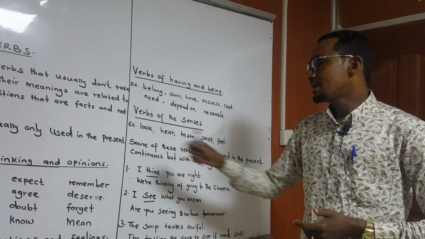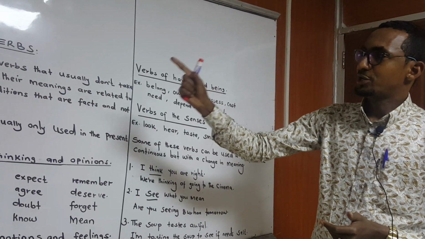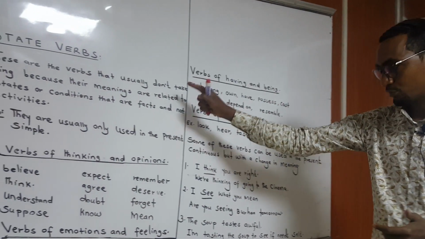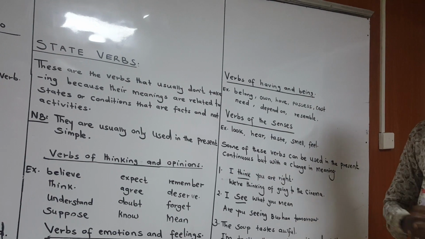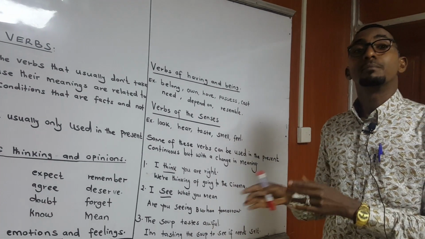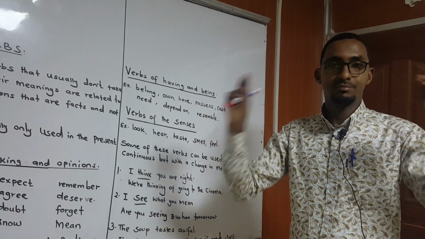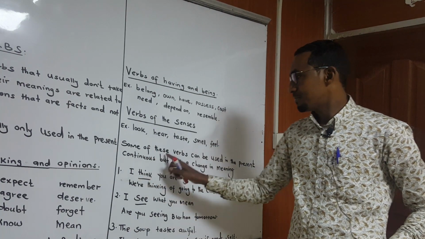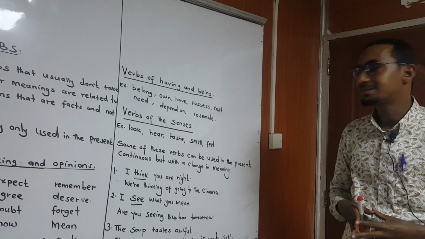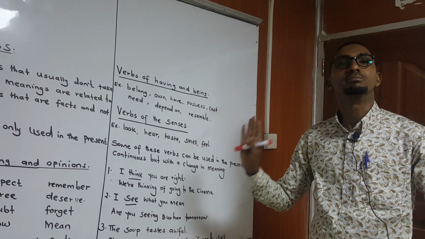Now, the last point is also very important. Initially, we said that all these verbs we put down are known as state verbs, and -ing is not added to them. But this point talks about times when -ing can be added, only when the meaning changes. Let's see now. Some of these verbs can be used in the present continuous, but with a change in meaning.